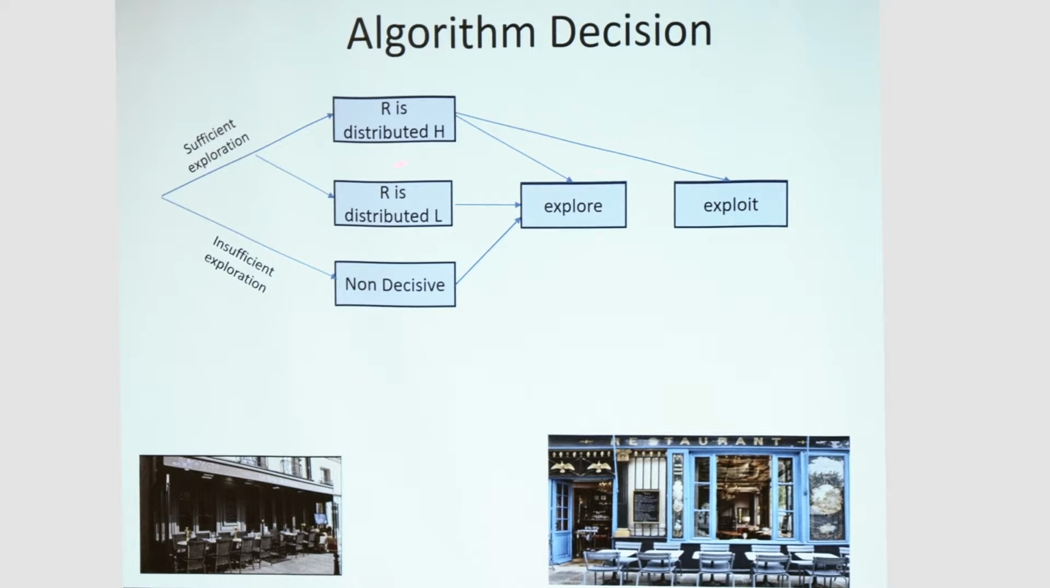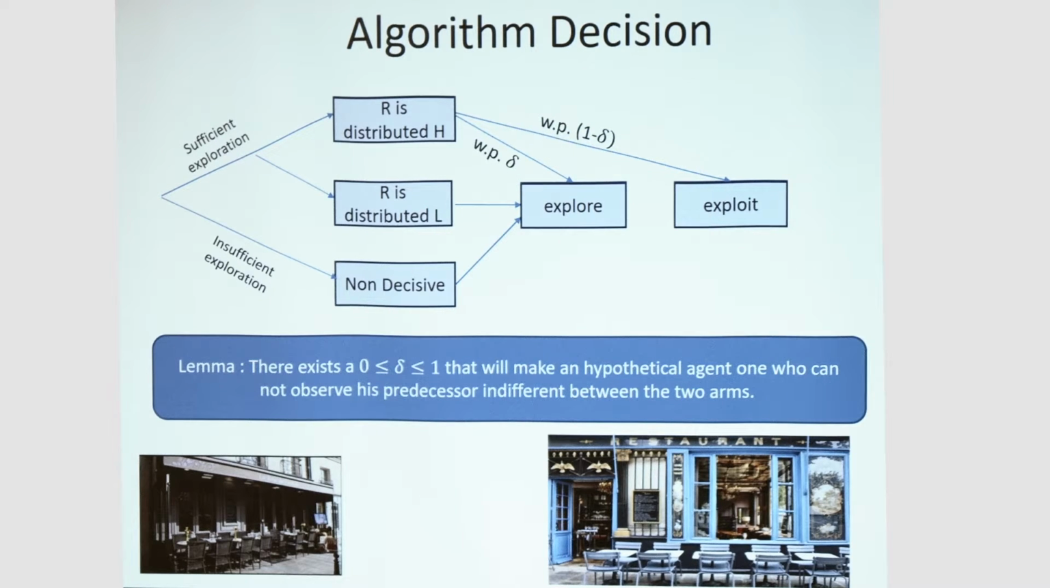Okay, note that both in this case and in this case, the mechanism could already exploit, because in this case it can exploit R, and in this case it can exploit S. But if it does so, then in the case it's not decisive, it will not be able to explore. Therefore, we have a lemma that there exists a specific delta between 0 and 1, such that with probability 1 minus delta, in the case R is distributed H, we will exploit, and with probability delta, we will explore. And in the case R is distributed L, we'll explore anyway with probability 1, even though we can exploit. And in case of non-decisive, we'll also explore.